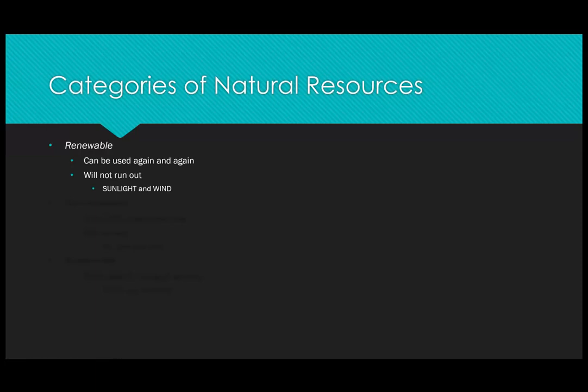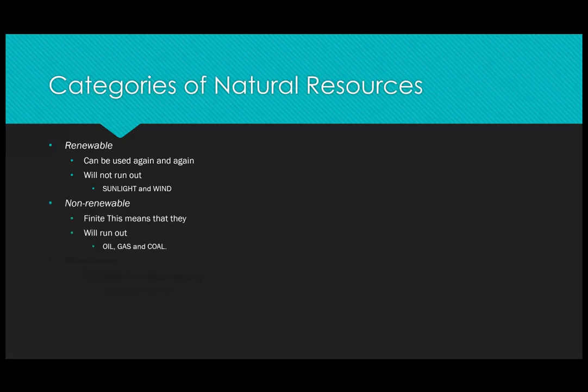There are renewable sources of energy. These are sources that can be used again and again, and they're not going to run out, okay? We're not going to run out of sunlight anytime soon. It's not going away. The only way that'll happen is if Earth or the sun explodes, which we don't really have to worry about, okay? And the wind. The wind is not going away. You cannot run out of wind, okay? It's always going to be present. It will not run away.